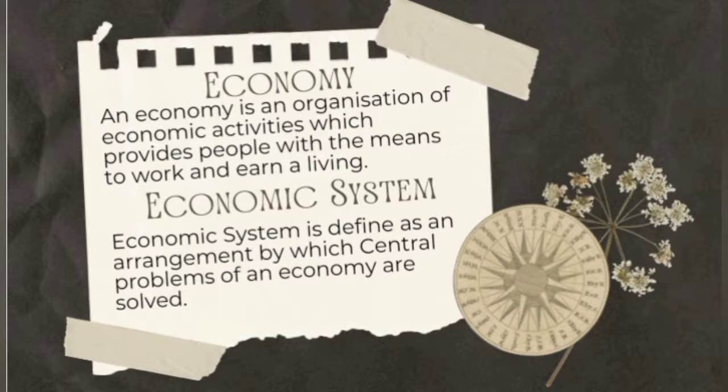Then the next one is, what is an economic system? We know that after independence, the leaders had to decide which type of economic system must be opted for India. An economic system is defined as an arrangement by which the central problems of an economy are solved. It is an arrangement or a method through which the central problems, that is what, how and for whom to produce, are solved in an economy.